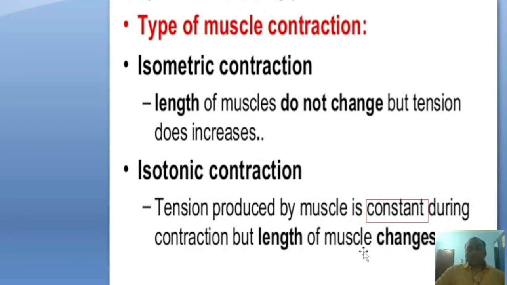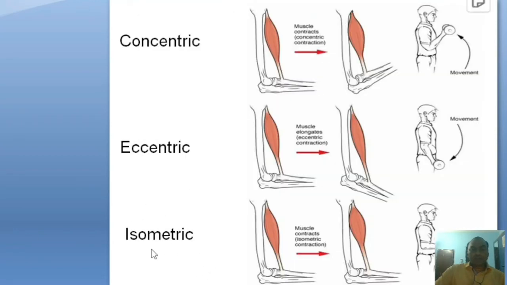An example is flexion of the finger: half the portion of flexor digitorum profundus is shortened, but half is unchanged. So only half of the muscle's length is changed, not the whole muscle.